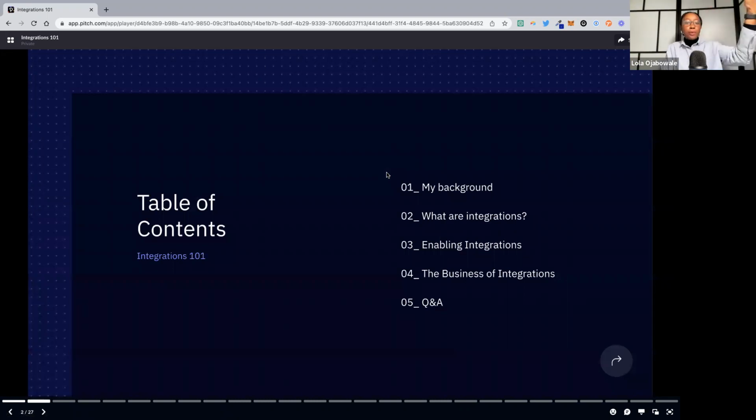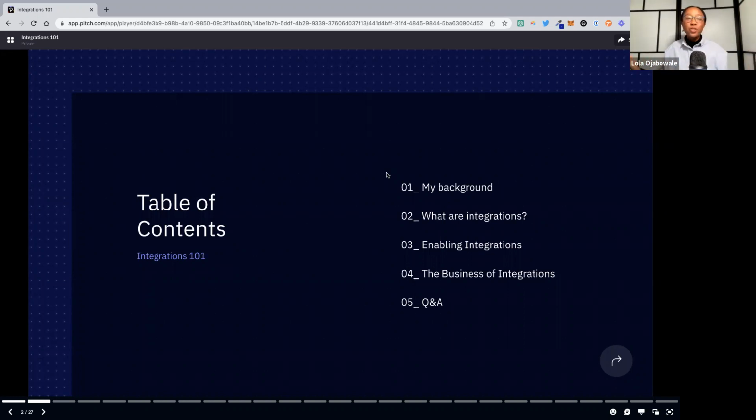So here is a loose agenda of some of the major sections I wanted to cover today. Like Joshua mentioned, this is an open session, so feel free to ask questions if you want to skip ahead to other sections. I'm hoping to make this a collaborative discussion, but there will also be Q&A at the end. Starting with the agenda: first, we'll go a little bit over my background. JT did a great job with that. Then, what are integrations, and how do you enable integrations and work with them in your organization or for the product that you're building?